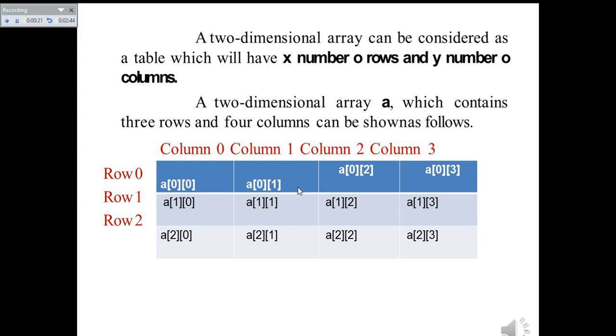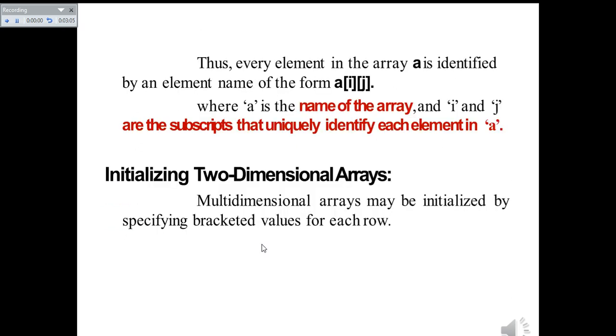In row 0, the first subscript, that is the row subscript, is 0, and for row 1 the first subscript is 1, and the third row will have the subscript 2, common to all the four elements in the particular row. And thus every element in the array A is identified by an element name of the form A of i j, where A is the name of the array and i and j are the subscripts that uniquely identify each element in A.